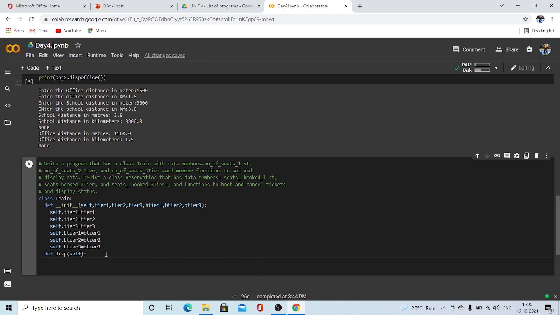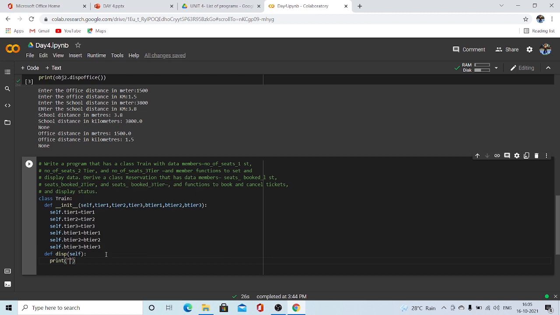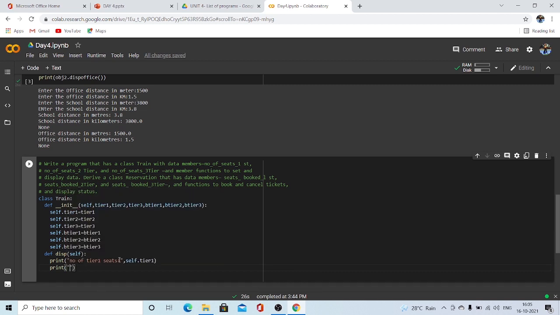Now we have to print each and every data given for us. So the number of tier one seats would be just self dot tier one, right? That's what I'm doing here. I'm using the print statements to print every data available for us. So I'll copy this actually. This will make my work easier.